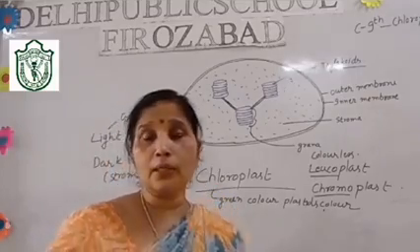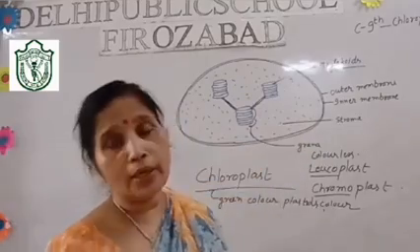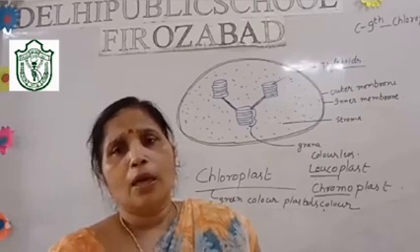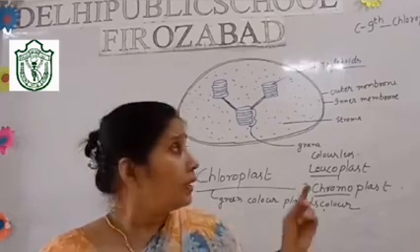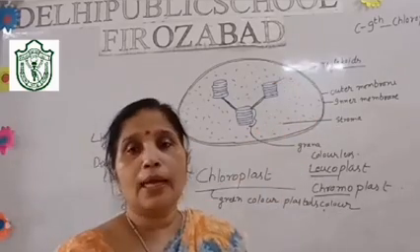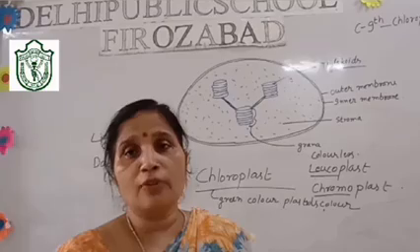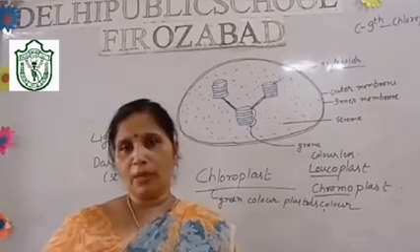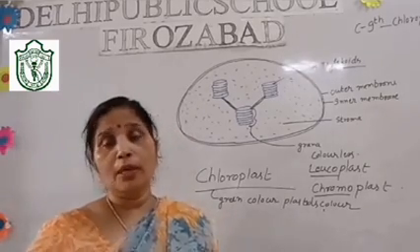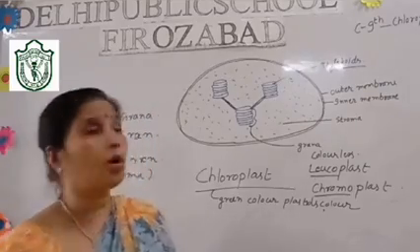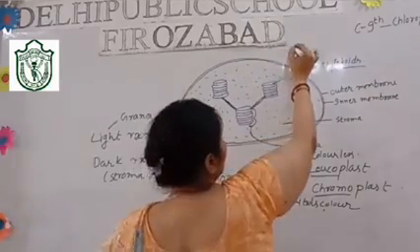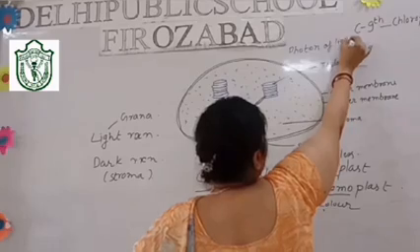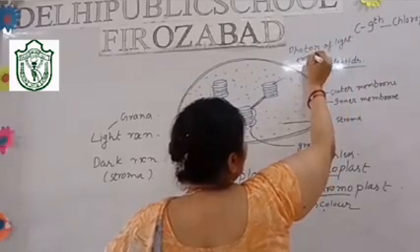And how does it occur? In the chlorophyll pigment, there is also a variety of chlorophyll pigments. Let us just understand this: in the chlorophyll pigments, the electrons get excited by the photons of light. Photons means sunlight. Sunlight is actually a wave, but if we think of its particle nature, that is called the photon. These photons of light excite the electrons.